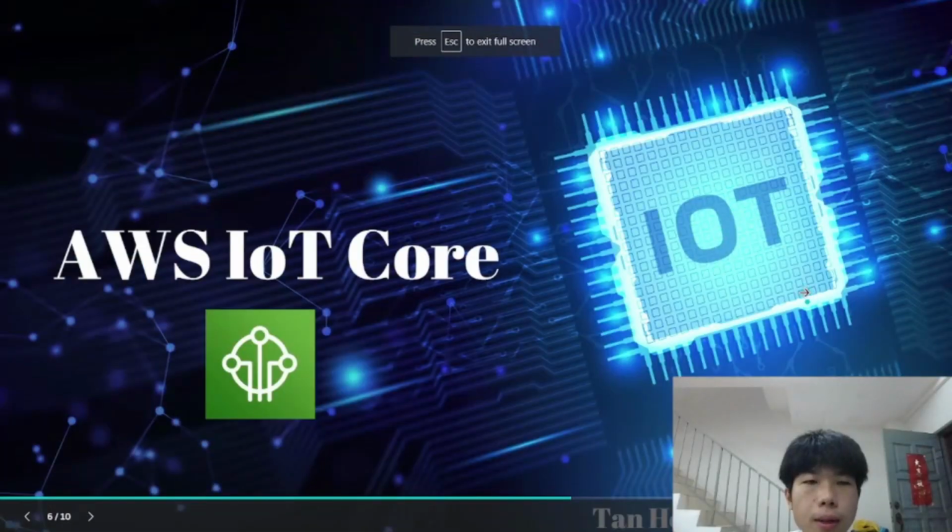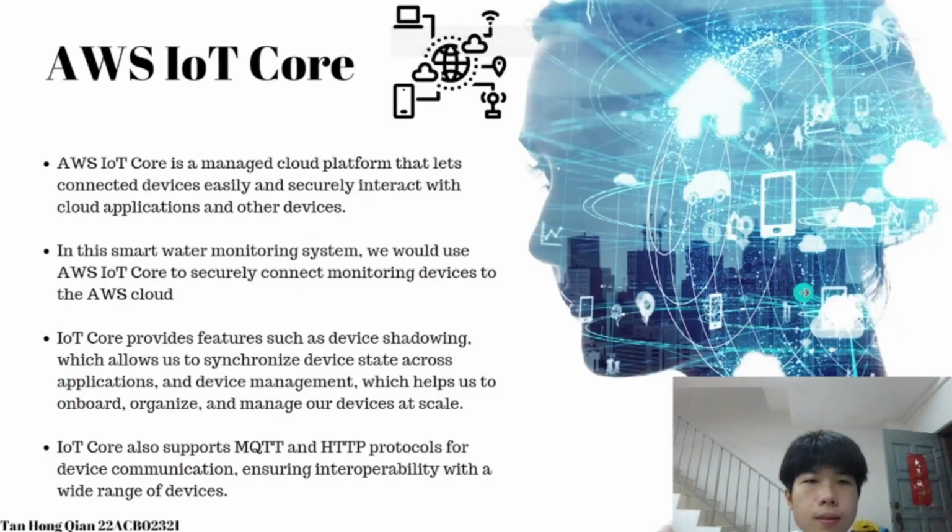Now I will present about the AWS IoT Core. AWS IoT Core is a managed cloud platform that lets connected devices easily and securely interact with cloud applications and other devices. In this smart water monitoring system, we will use AWS IoT Core to securely connect the monitoring device to the AWS cloud. IoT Core provides features such as device shadowing, which allows us to synchronize device state across applications, and device management, which helps us to onboard, organize, and manage our devices at scale.